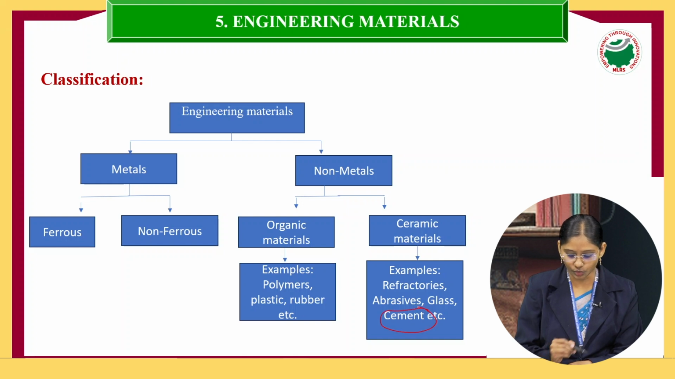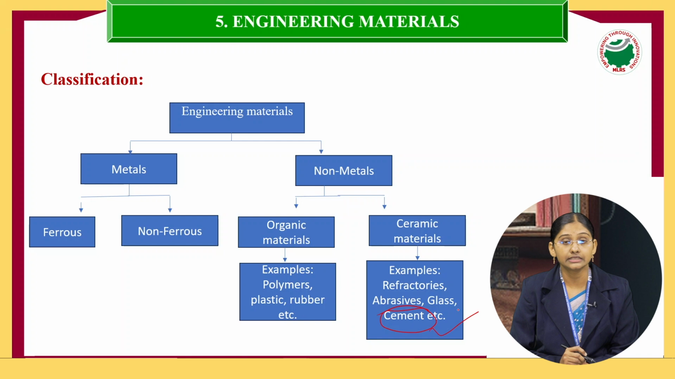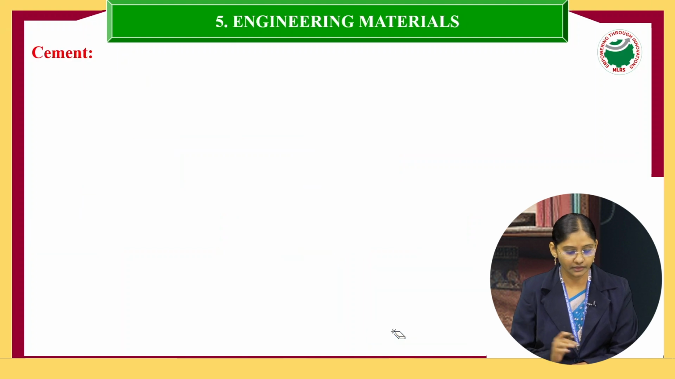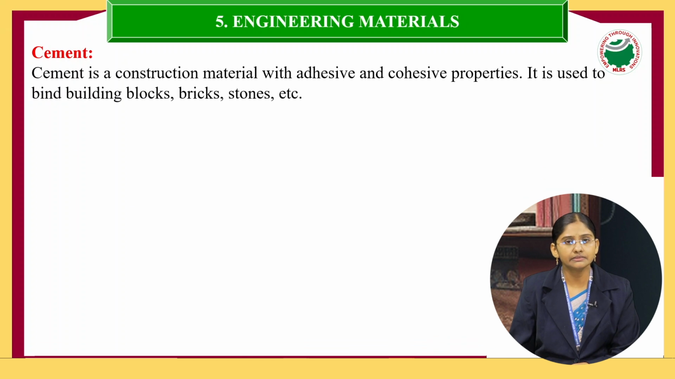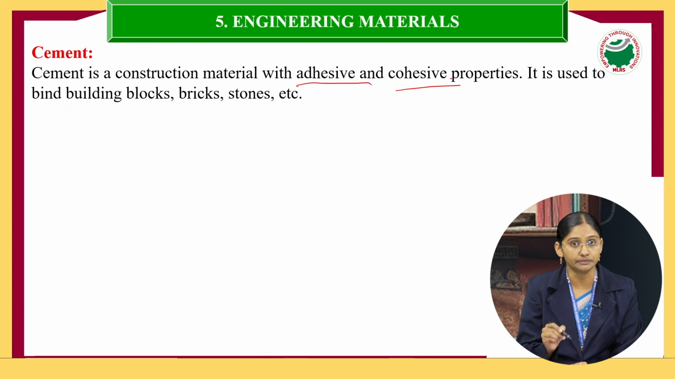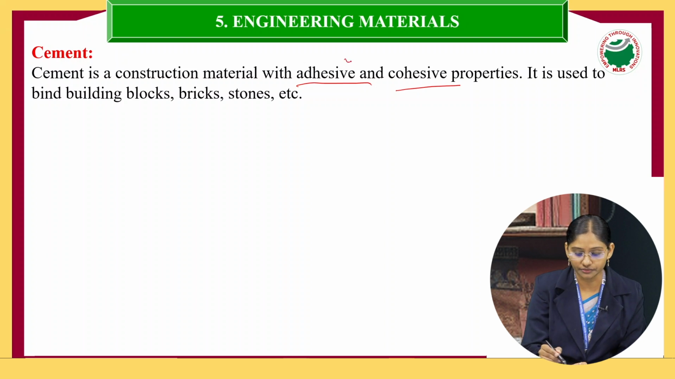Now, today's topic is cement. We will discuss what is meant by cement, what the properties of cement are, and how the setting and hardening of cement takes place. First, what is meant by cement? Cement is a construction material with adhesive and cohesive properties. These two are the main properties of the cement.